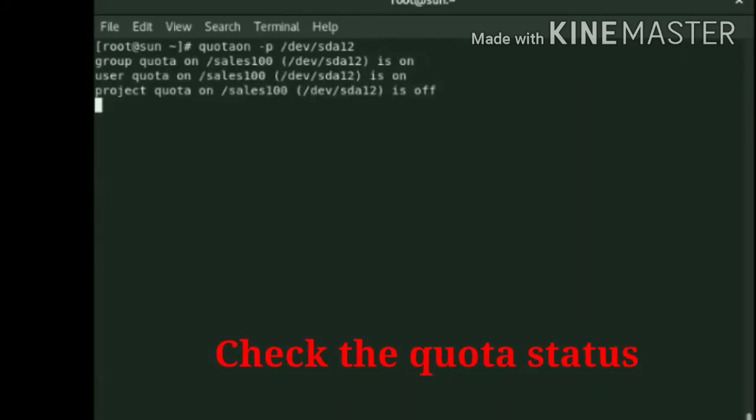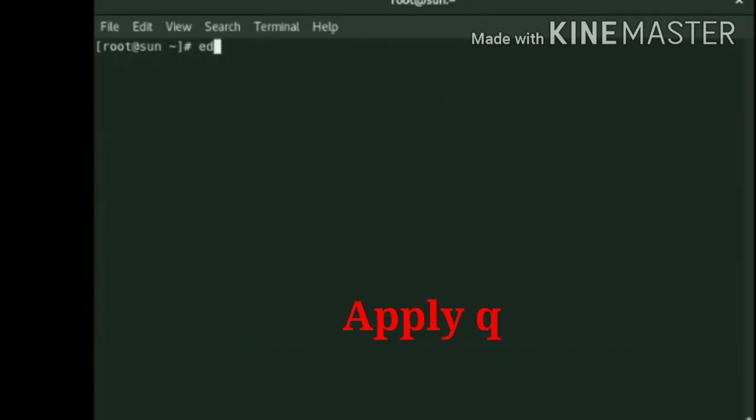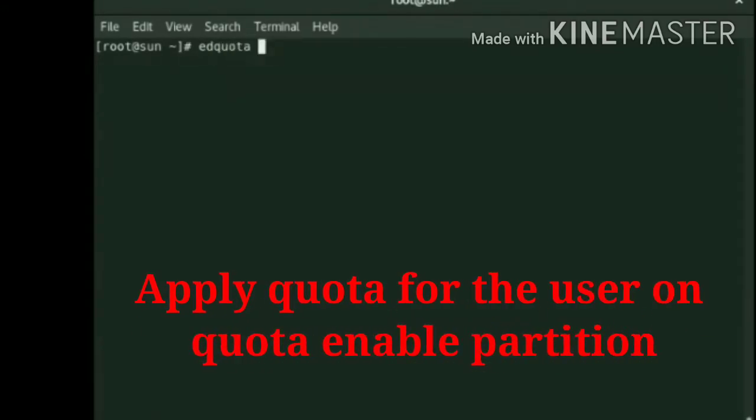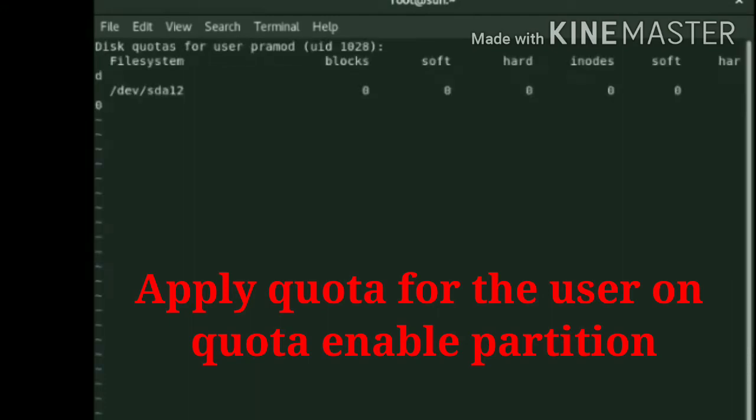Check the quota status, quotaon -p. Apply quota for the user on the quota-enabled partitions. Here set the inode number, soft and hard limit. Save these files and quit with :wq.